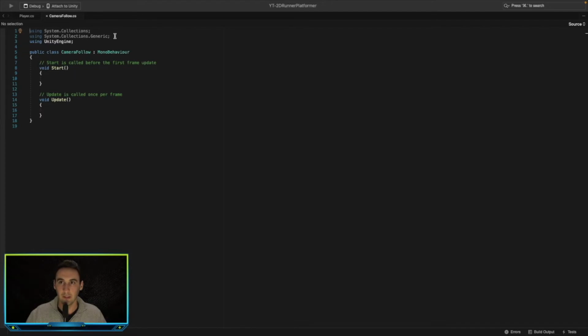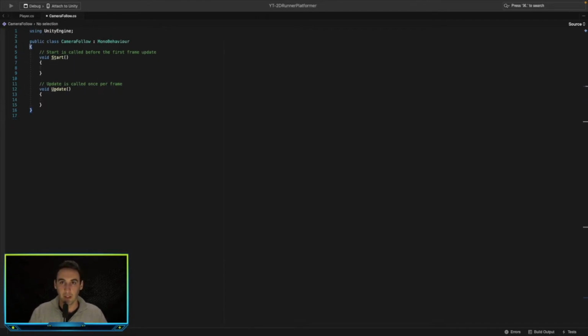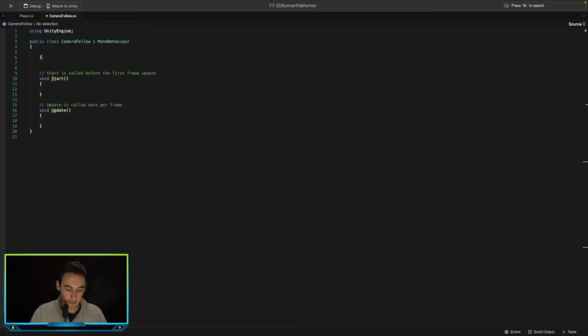So in here what we want to do is get a reference to the player so that we know what we're following. To do this, let's get a serialized field so we can drag and drop our player in. This is going to be a transform. I'm going to call this target. So the target is going to be the player. In other words, the camera will follow the target, which is the player.